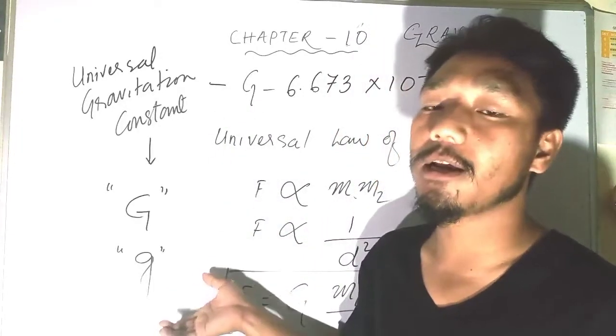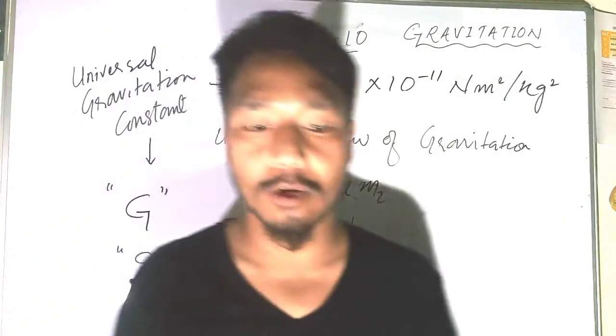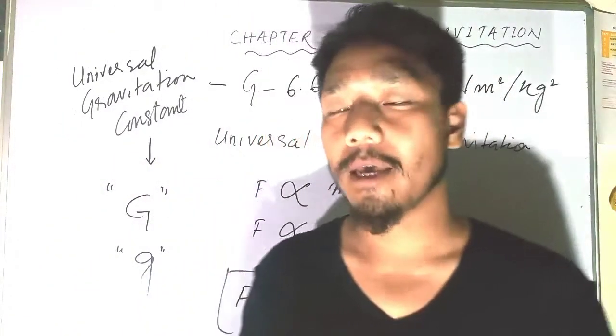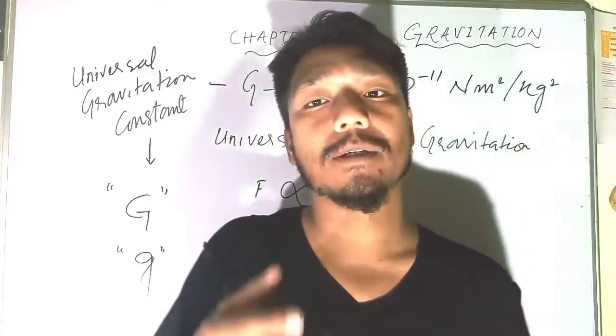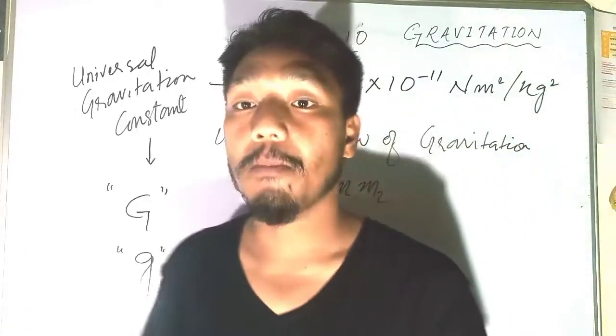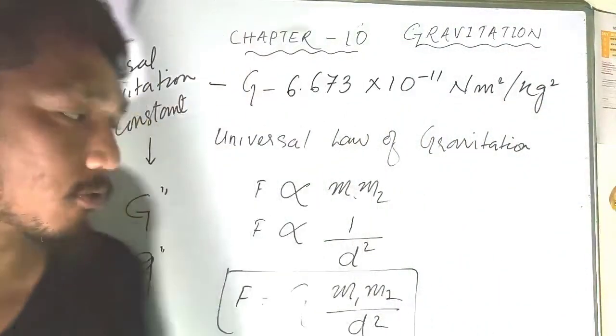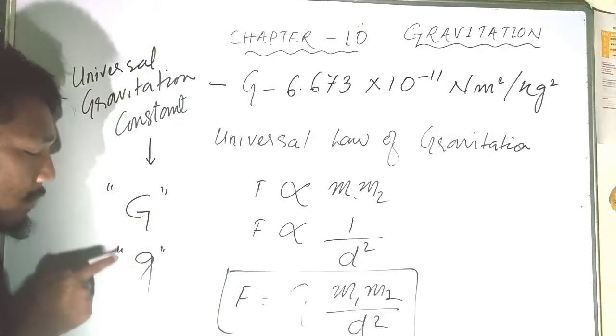We have already learned how to use this in the previous chapters on motion and force. But in this chapter, under the topic free fall, we will discuss g more in detail. So I want you to be very careful about this one, and not get confused between the capital G and the small letter g.